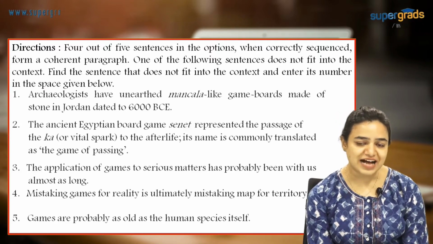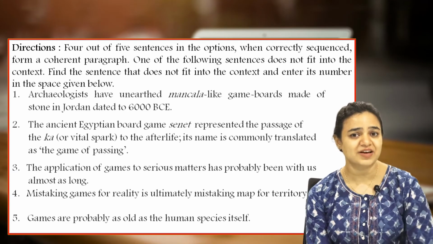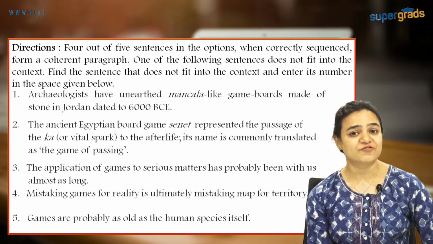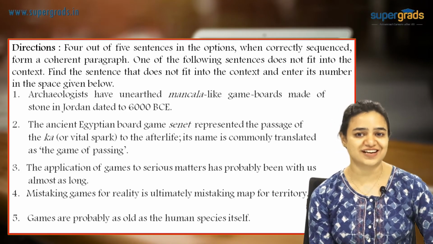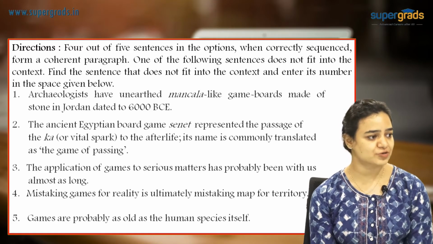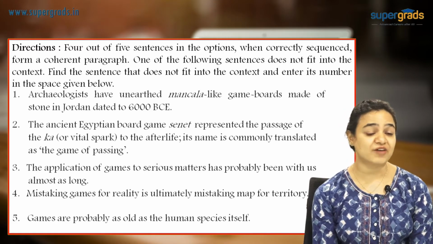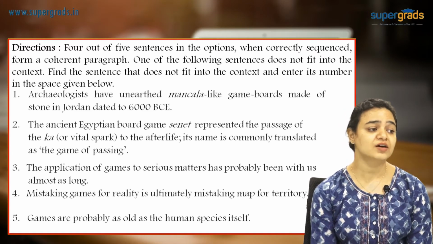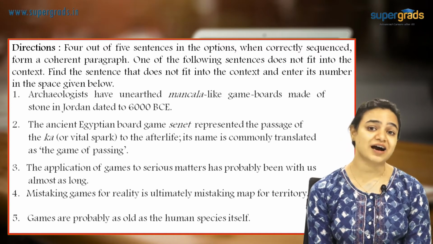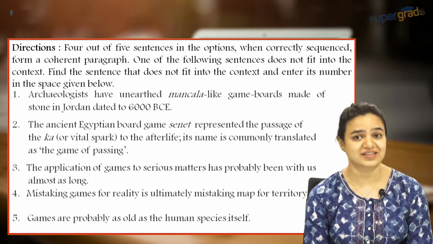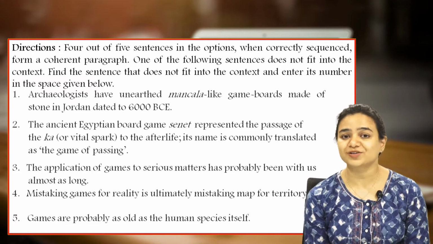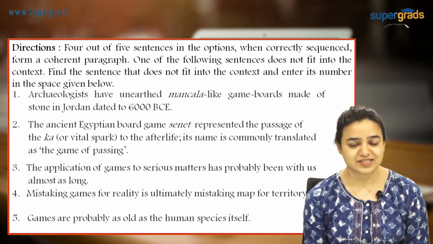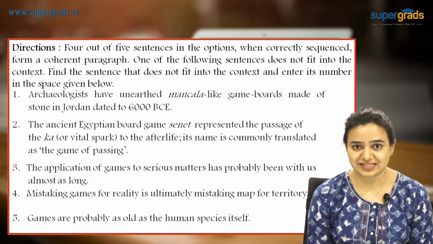Now let me see, is there any connected sentence with the 5th one? So games are as old as the human species itself, and I believe 1 is a very good evidence of what is said in 5th, because 1 is talking about how archaeologists have found out board games. They belong to 6,000 years before Christ. That means they're quite old. So 1 and 5 is a good pair. It's a good connection. Let's keep this.